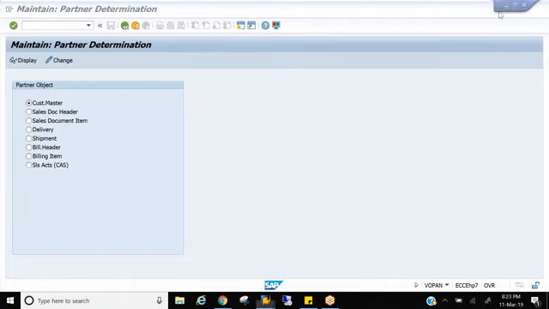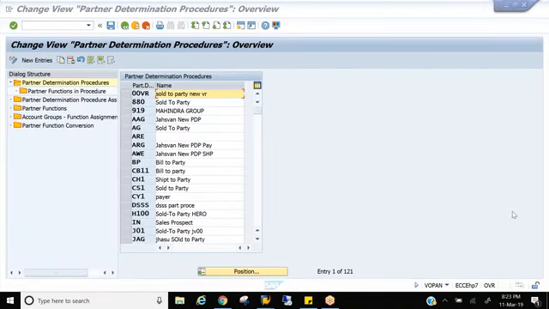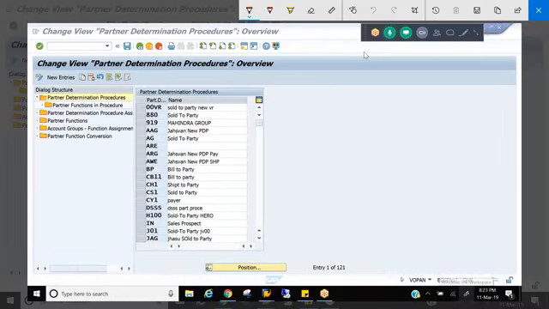So whatever we are discussing now, that's partner functions at the customer level. So go to the change. The partner determination procedure by default will have 5 steps. Okay, what is the configuration step? Because in interviews they also ask you this question: can you explain all the 5 steps of the partner determination procedure? So you need to tell what is the first step, second step, third step.